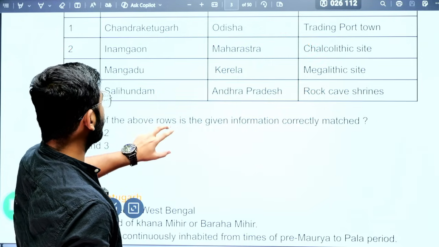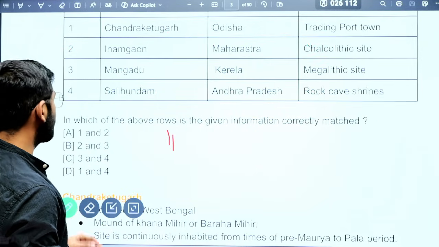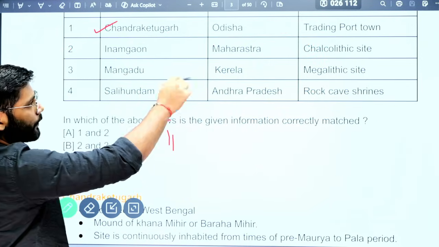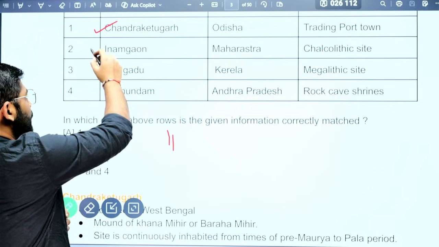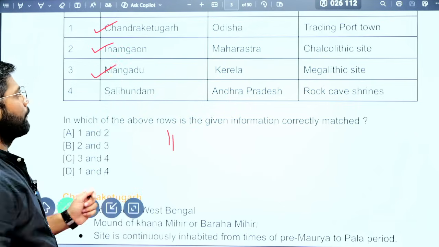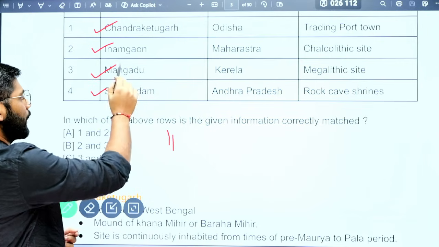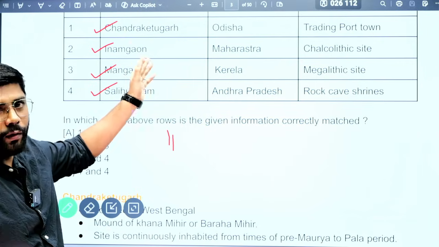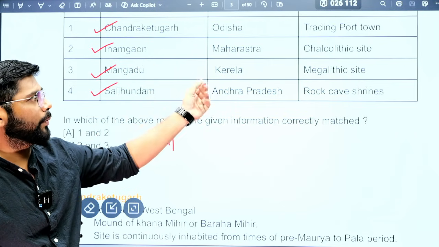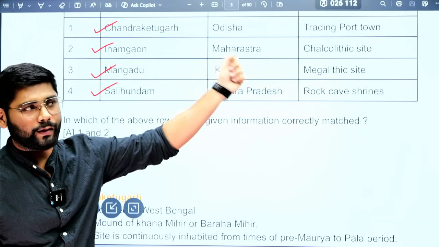So here what we'll do exactly is see the options. This is Chandraketugarh; we'll see where it is located and what it is known for. Then we'll see Inamgaon, then Mangadu, then Salihundam. So these are the 4 places. Now what is our task? We will go and see the geographical description as well as what they are known for.